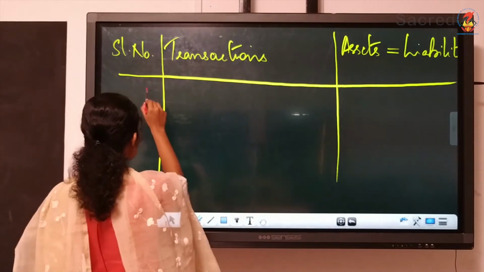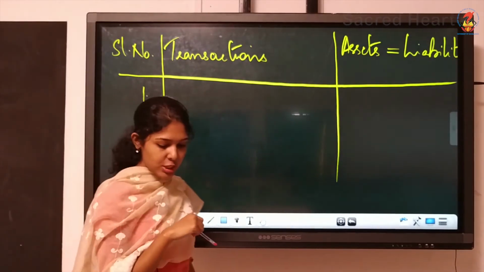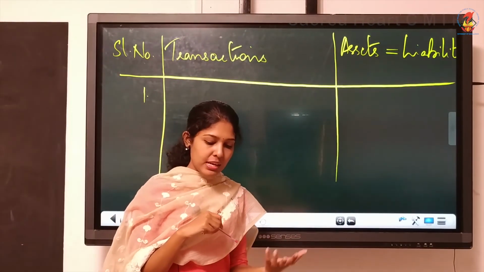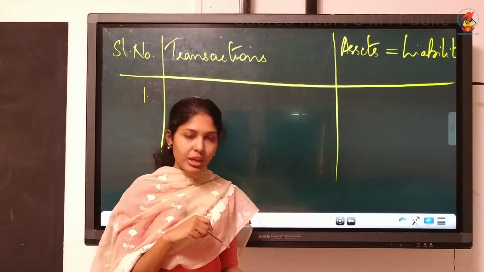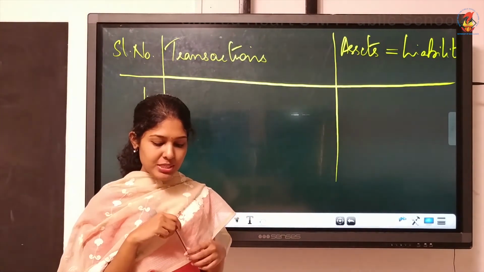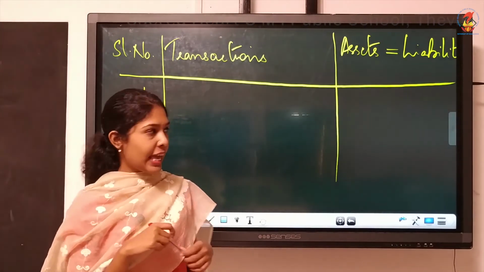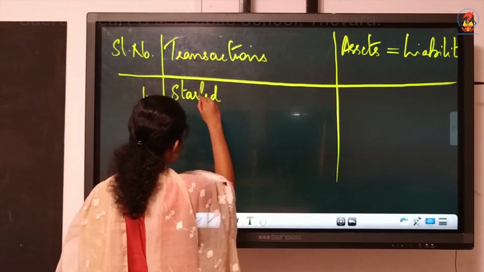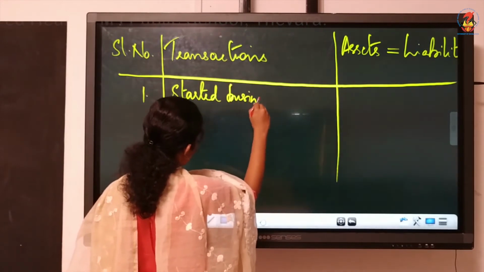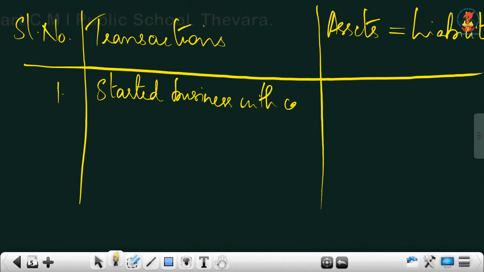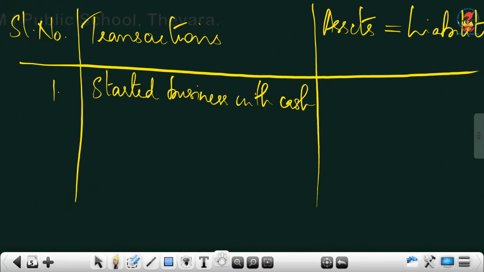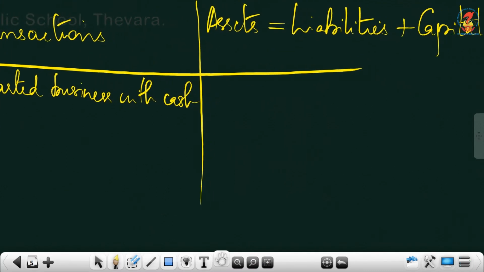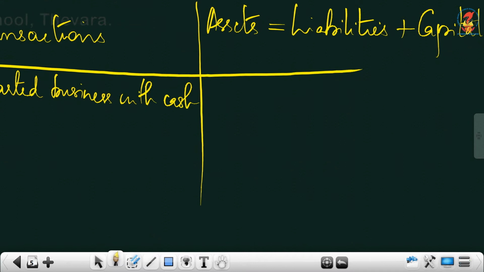Okay, we'll see the first transaction, serial number 1. Normally the transaction will be started business with... here also the amount is same, capital of rupees 1 lakh in cash. So here you write started business with cash. The question itself you can write under transaction column. Started business with cash. So 2 items involved here in this transaction are, one is cash and the other is capital.